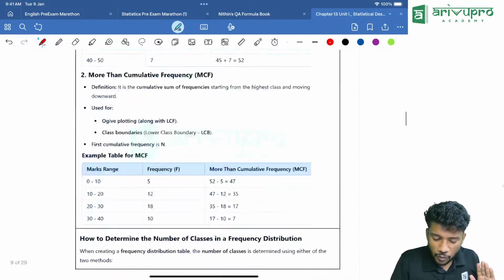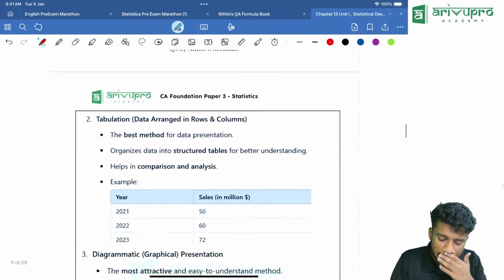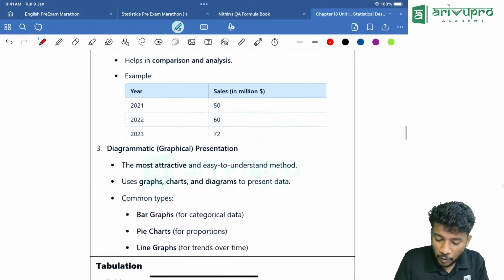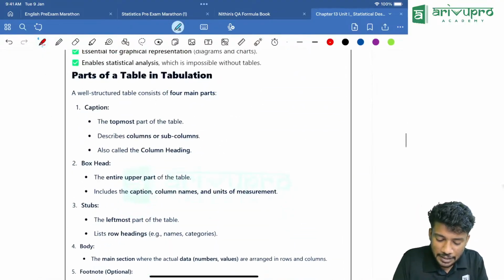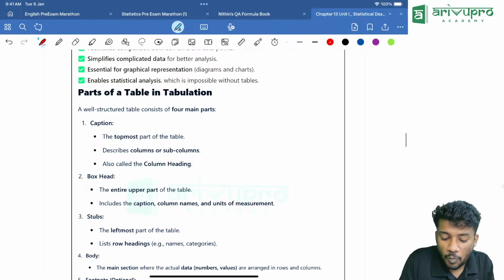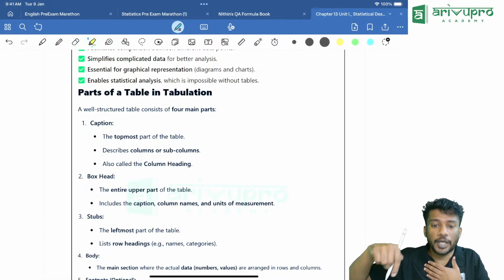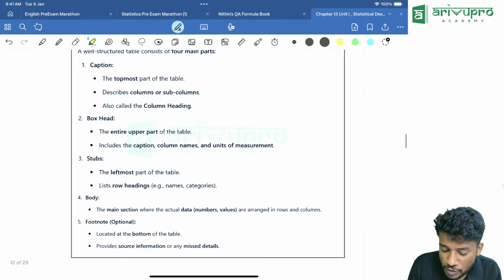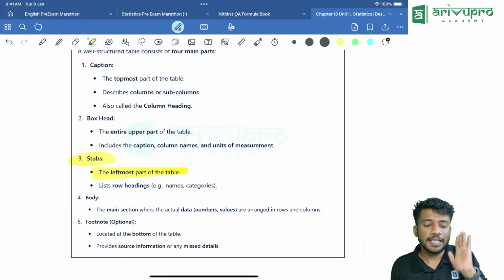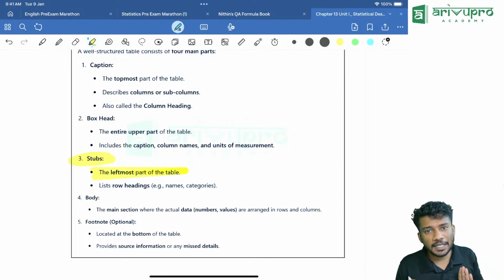Now we will go for the next one. Very important one. I'll just take you through that. That is tabulation. One of the most repeated. I am expecting the same question to be there today also. The leftmost part of the table is called as what? Stubs. Leftmost part of the table is called as stubs.